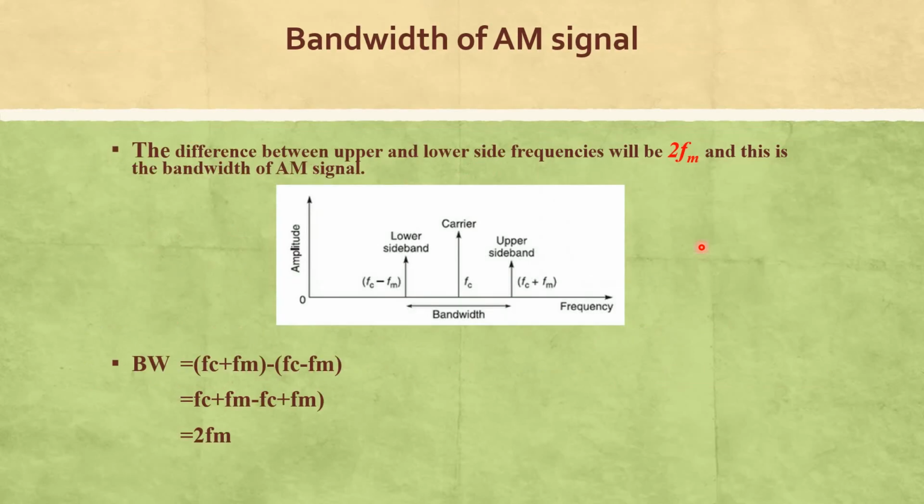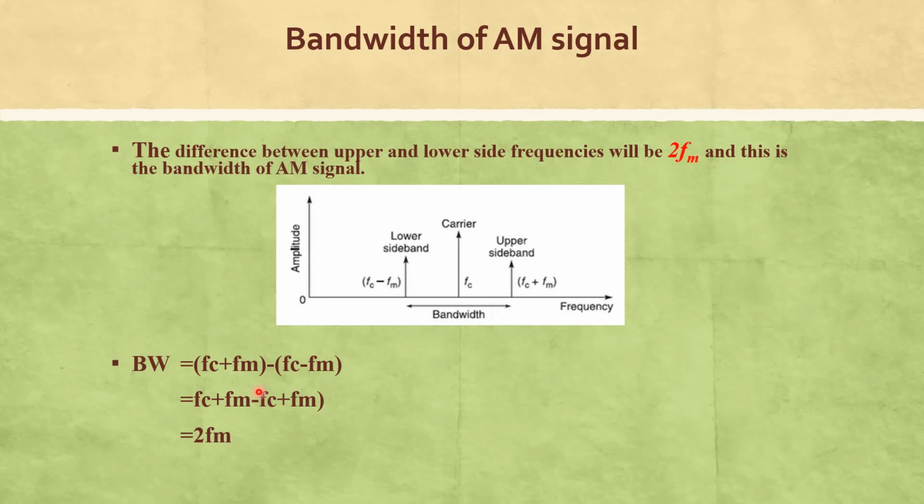Now the bandwidth of AM. The conventional method of AM has double sideband full carrier, so three components are available: lower sideband, upper sideband and carrier signal. The bandwidth is calculated as the upper sideband frequency minus the lower sideband frequency, which gives the total bandwidth consumed by each AM radio station.